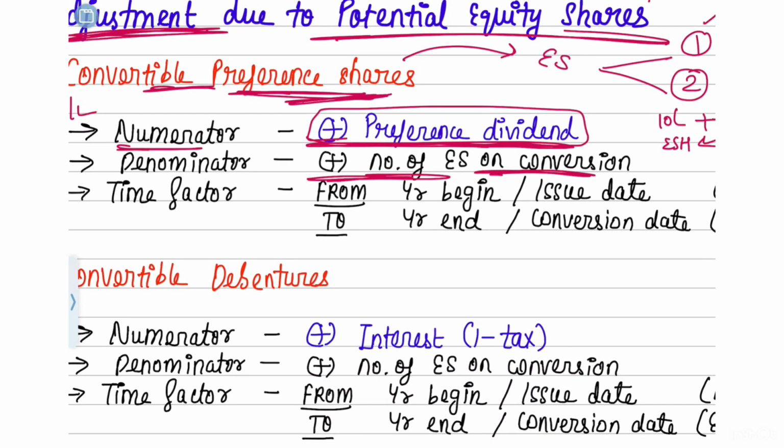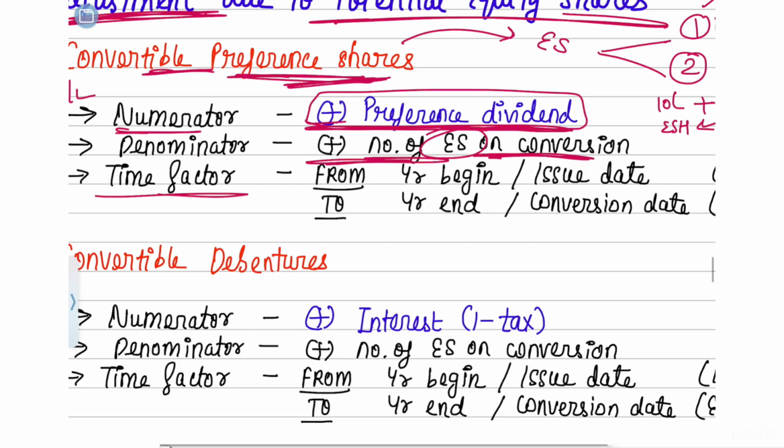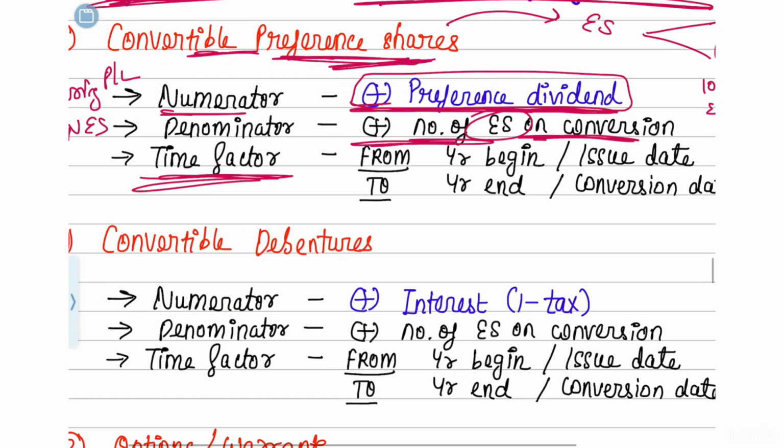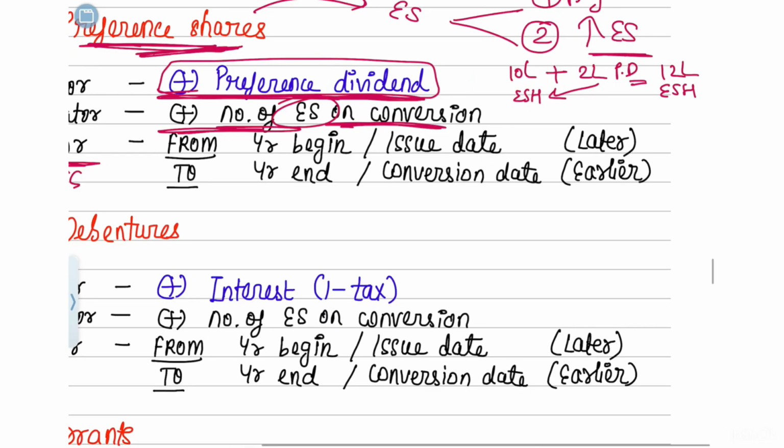From the preference share to the equity shares, how many shares have been converted, write that number of equity shares here. Okay, you have to consider something called the time factor also. So you have to multiply the denominator with the time factor. The factor is from the year beginning or the issue date till the year end or the conversion date; you have to take that time factor.